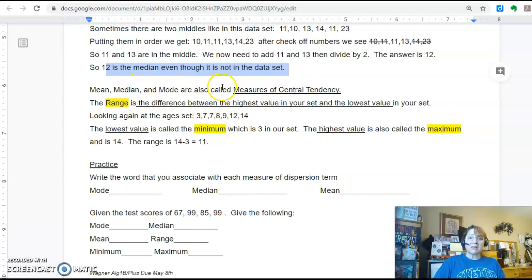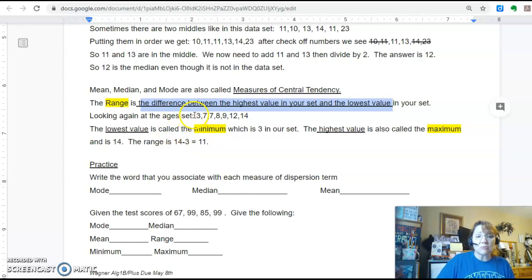So now I come down to just recapping what we were talking about. Mean, median, and mode are called measures of central tendency. That's just another way of calling them in case you see that. I'm calling them measures of dispersion. They're called lots of different names. The range is actually the difference between the highest value and the lowest value. So again, you can't do anything until you put them in order. So we already had them in order.